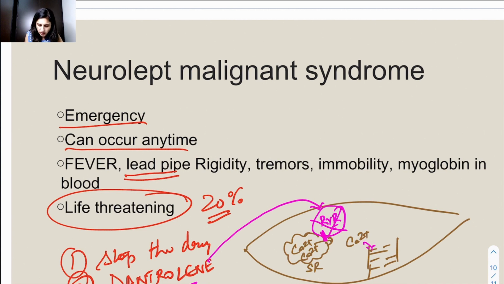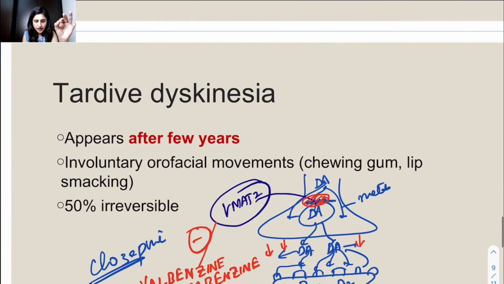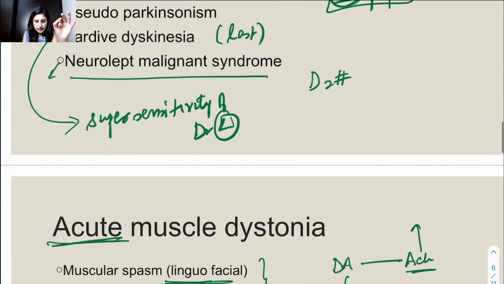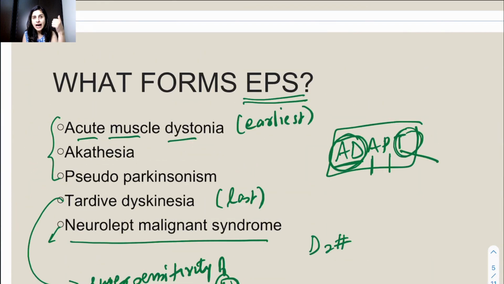The third treatment is that you can give dopamine D2 agonists like bromocriptine and all, that can also be given to treat this condition. So these are the various treatment modalities for the extrapyramidal syndromes. So these are very, very important extrapyramidal syndromes. That is acute muscle dystonia, akathisia, pseudoparkinsonism, tardive dyskinesia, Neuroleptic malignant syndrome.